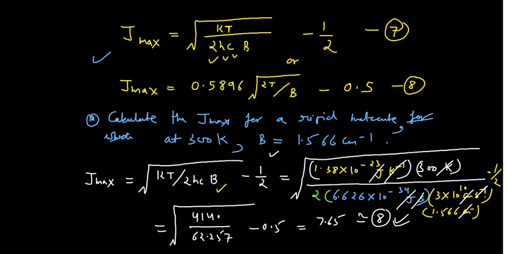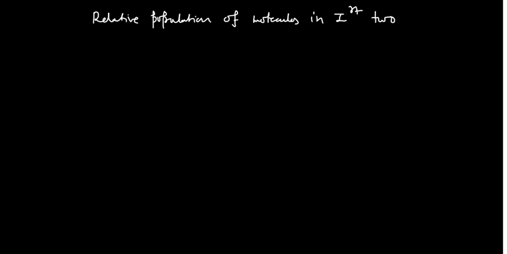Now moving to the next one, say you have to calculate the relative population of molecules, of course microwave active molecules, in the first two J levels.